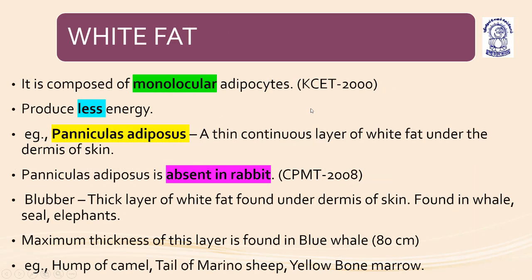Now coming to the next, white fat. White fat is monolocular, meaning only one locule is present, so the adipocytes are monolocular. In the Karnataka Common Entrance Examination 2000, this question was asked: which among the following is monolocular? The answer is white fat. They produce less energy because the mitochondrial content is low.